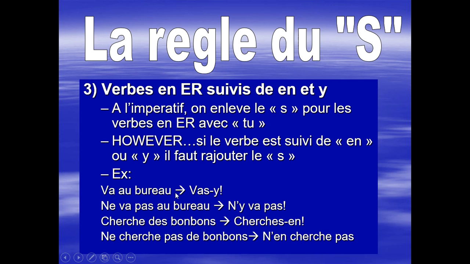Okay, so if you're saying go to the office, you would say go there, vas-y. Okay, so you put the S back. If you're putting that in negative, the S goes away. N'y va pas. Okay, so since there's an en here, you re-add the S. Cherches-en. But in negative, the S disappears again. N'en cherche pas.